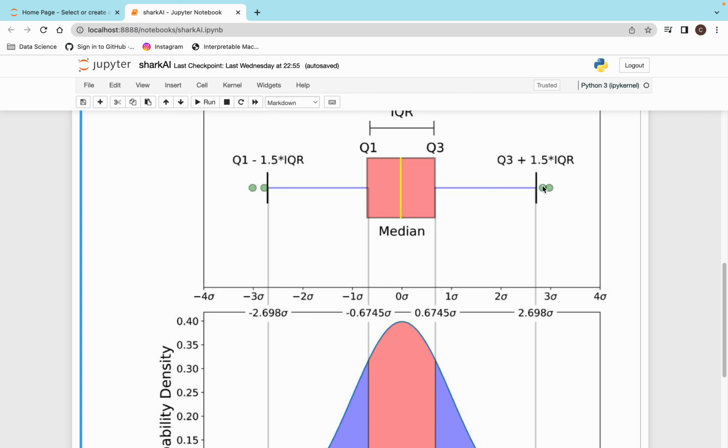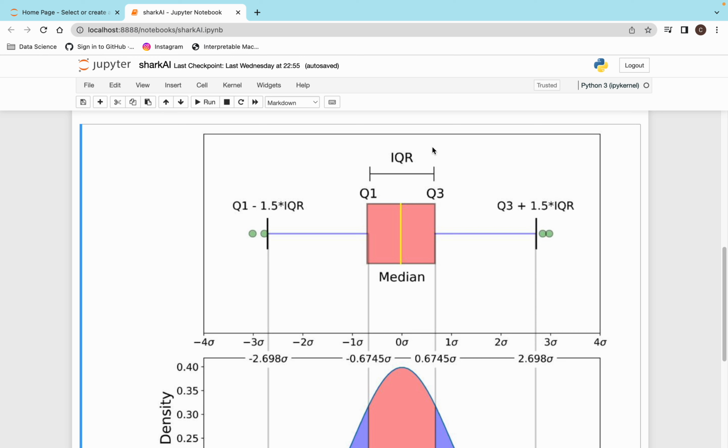And up here, you can see some points. In the box plot, this is the way of finding outliers. These points are outside Q3 plus 1.5 IQR, so they are considered outliers. And here also, you can see some points on the left side, beyond Q1 minus 1.5 IQR. So these points are also referred to as outliers, and this is your IQR.